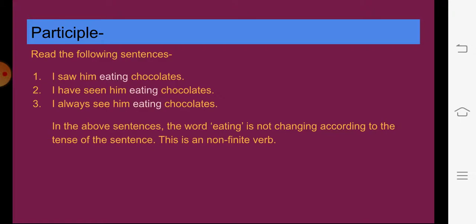In the above sentences, the word eating is not changing according to the tense of the sentence. That means it is the same in all the tenses. It is called a non-finite verb. This also will come under non-finite verbs because it is not changing according to the tense, number or person.